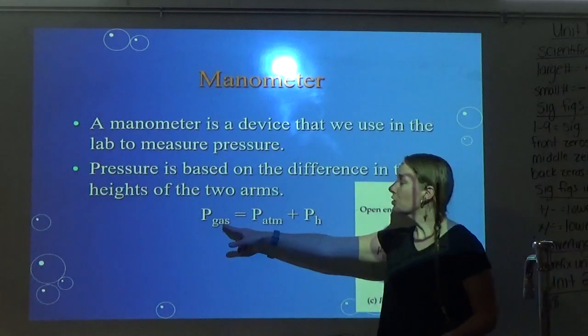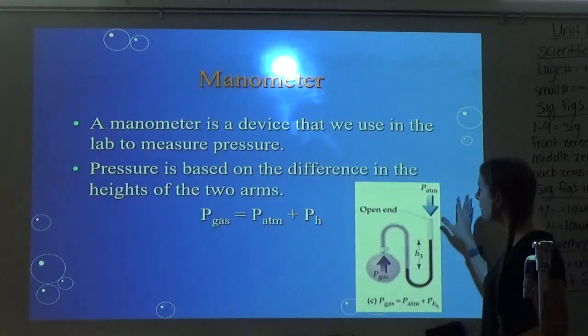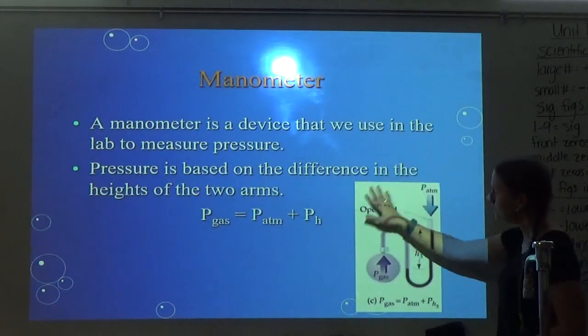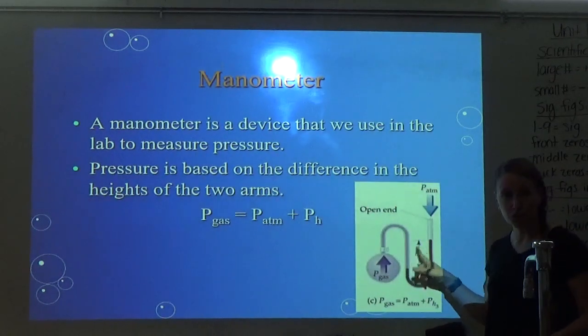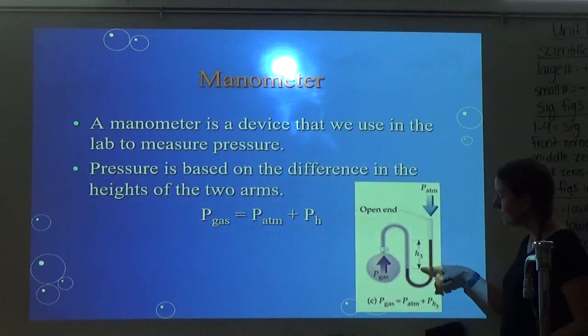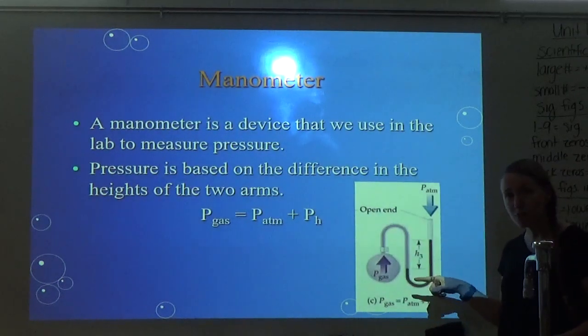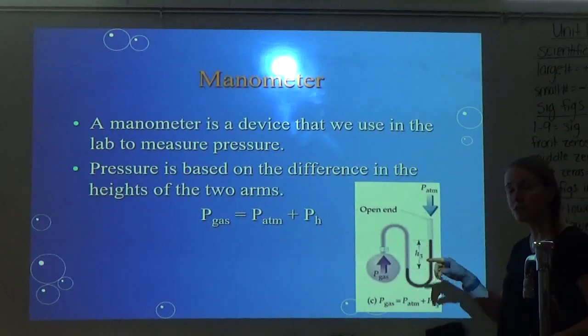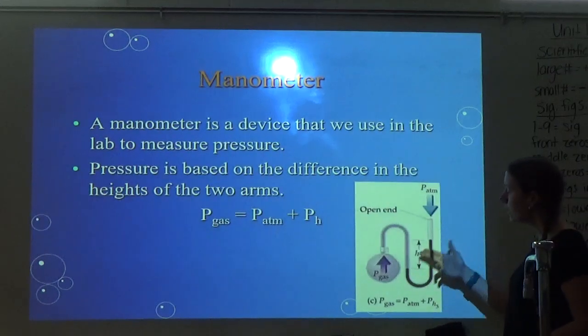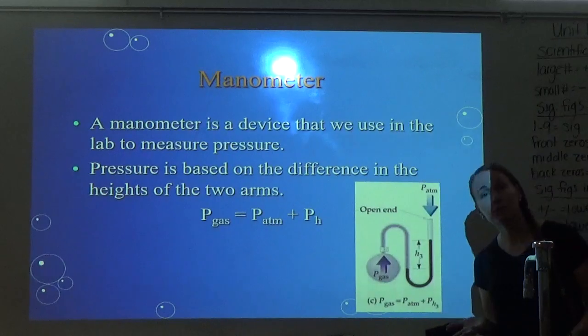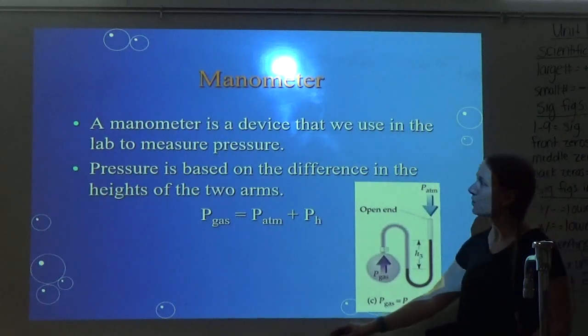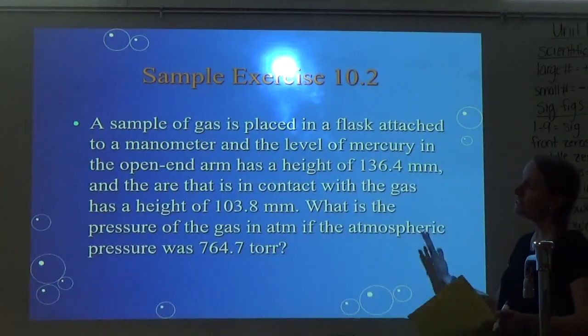So we say pressure of the gas equals pressure of the atmosphere, that will be the pressure out here, plus the height of the mercury. Okay, so you have to keep in mind, y'all, this is going to be in millimeters of mercury most likely, because they're going to give you the millimeters height of both sides of the arm of the mercury columns. So you may have to do some converting depending on what unit they ask you for. Alright, so let's look at the first one together.